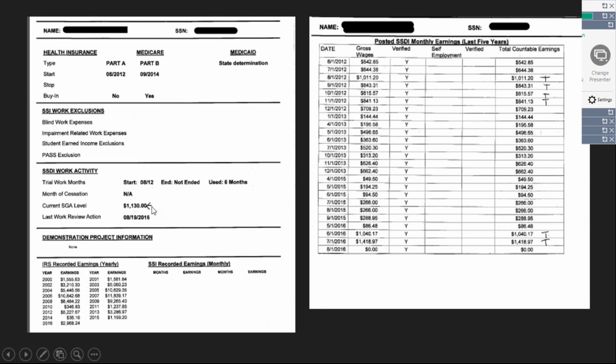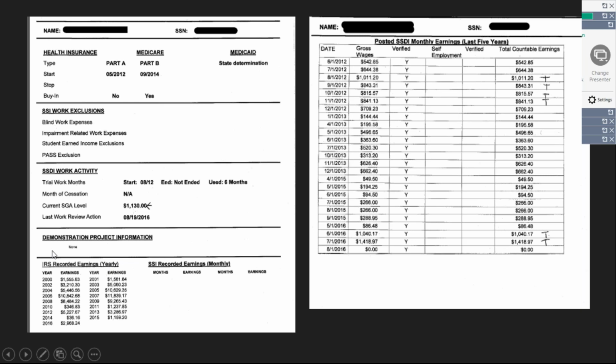Now here's one thing to really note about BPQYs. They are not always correct. So again, this report was requested in 2017, and the SGA level, or substantial gainful activity level, for 2017 is $1,170 a month. This report says the SGA level is $1,130 a month. So if a person just got this report and looked at it, they would have the wrong information. So sometimes these reports do need to be corrected, so they do need to be looked at pretty carefully.